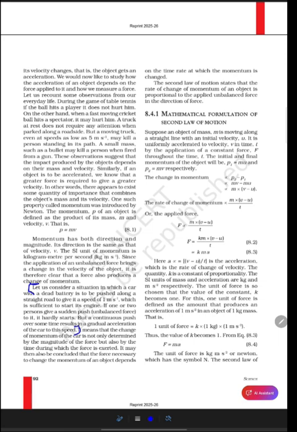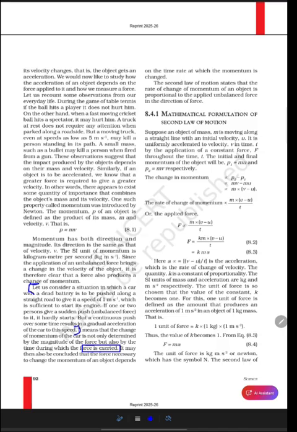So it means the change of momentum of the car is determined not only by the magnitude of the force, but also by the time during which the force is exerted.